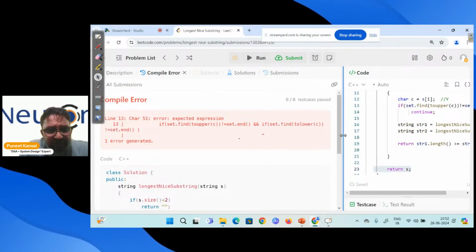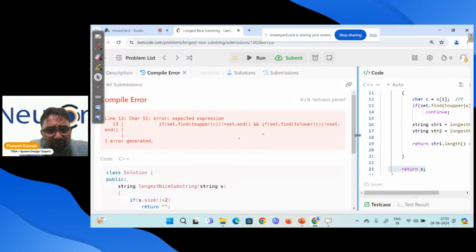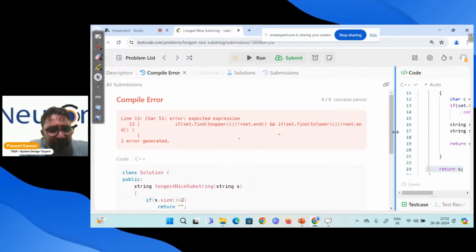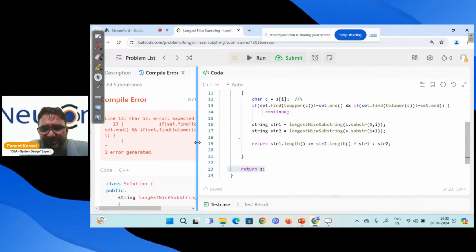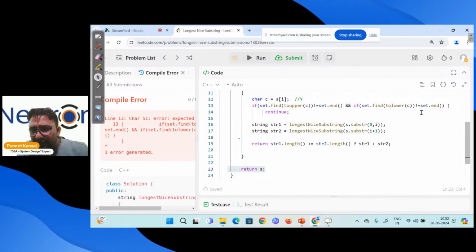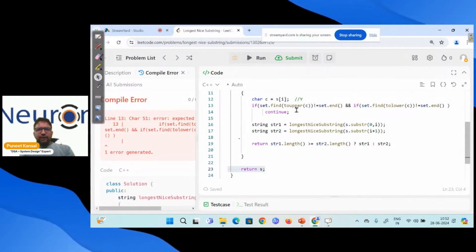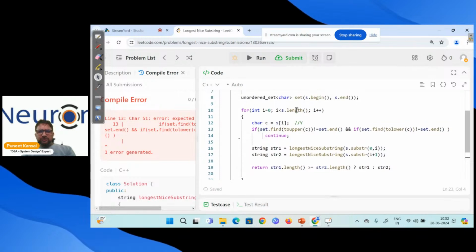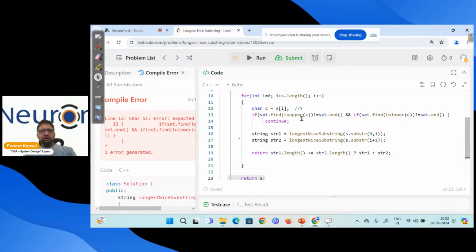It's saying expected expression, so I think some braces are missing or something is missing. So let me check. You people can also reply. Okay, so we are just checking the set, and converting this character c to upper.